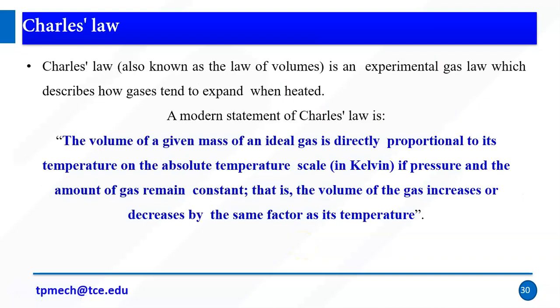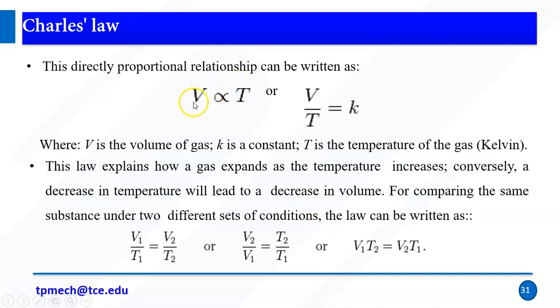Similarly, Charles's law is an experimental law. It is very simple. You have a gas in a closed chamber. If you increase the temperature of the gas, then the volume will increase. The volume of a given mass of ideal gas is directly proportional to temperature on an absolute scale if the pressure and the amount of gas remain constant. That is, the volume of gas increases or decreases by the same factor as temperature. If the temperature increases, volume increases. If the temperature decreases, volume decreases.